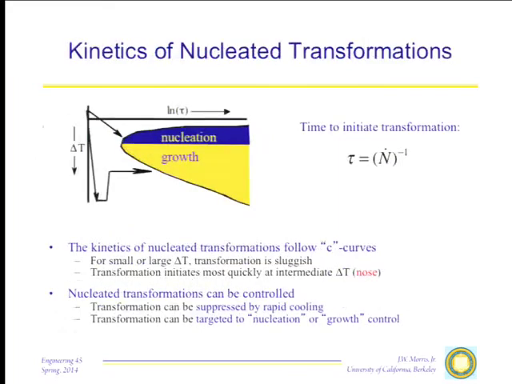We can do a couple of things here. We can, for example, cool slowly, trigger the transformation up here in the nucleation-dominated region, and control the temperature at which it happens. Alternatively, if, and I'll show you in a minute why we want to do this for microstructural reasons, we would like to have the transformation occur down here on the underbelly of the curve. We can quench quickly, heat back up again, and hold the temperature below the nose of the curve so that the transformation starts right here.